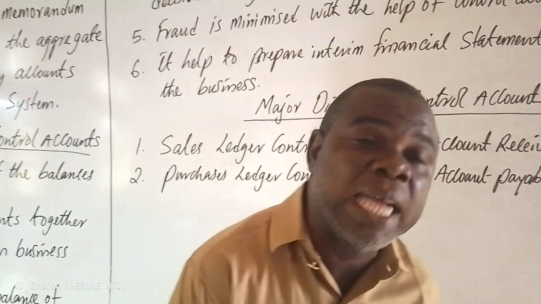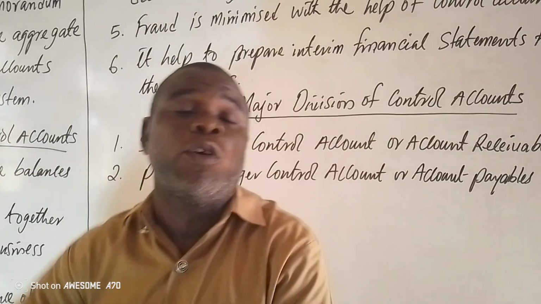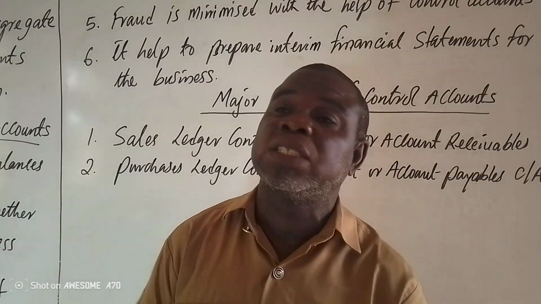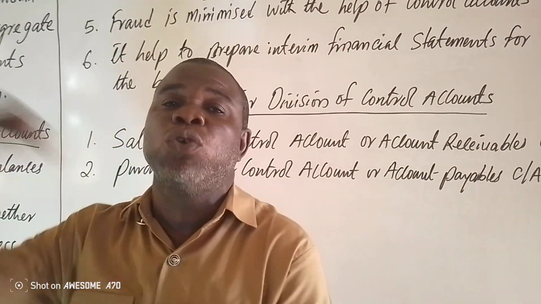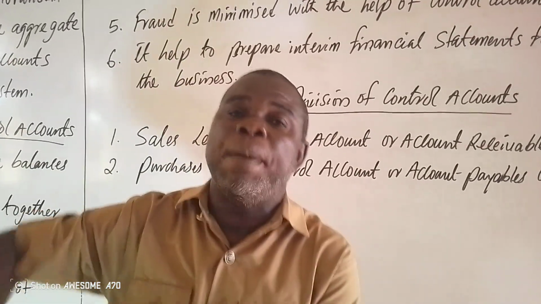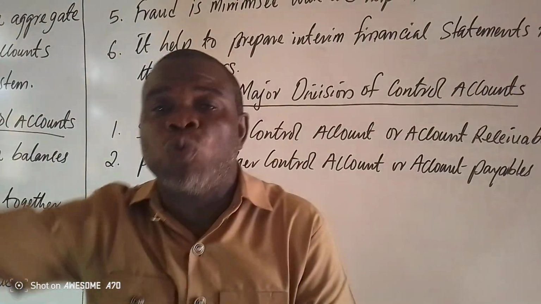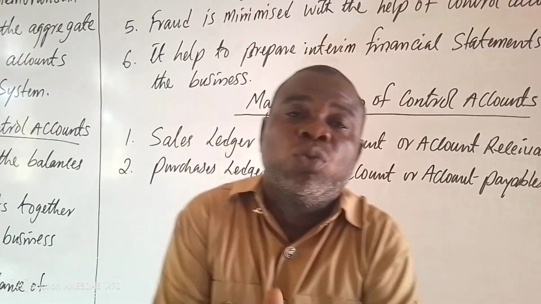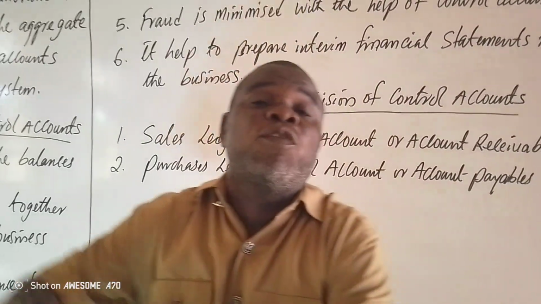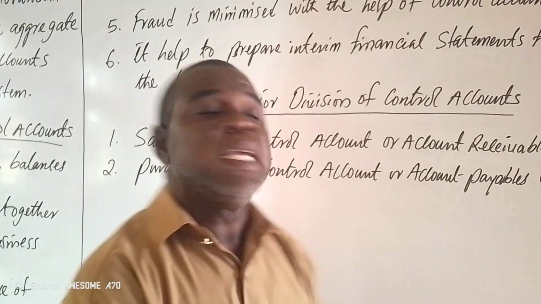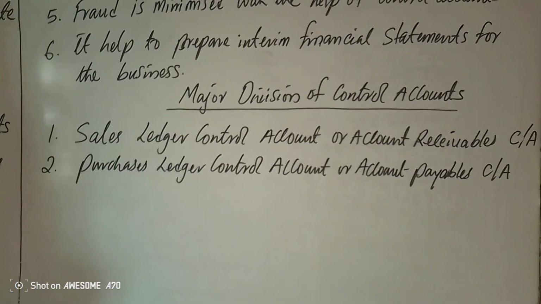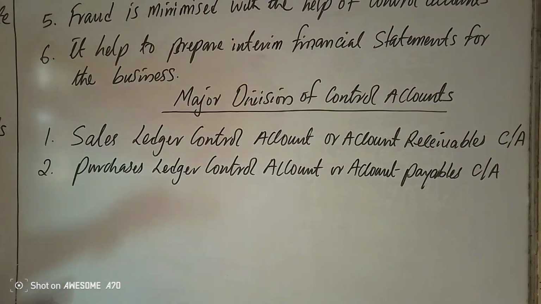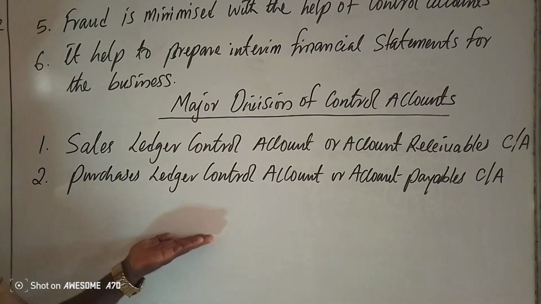When the business purchases goods on credit from suppliers, it will be recorded in the purchases control account, and subsequently payment for the goods either by cash or by cheque, any return afterward, any discount received, all the transactions that relate to the purchase of goods on credit from suppliers are recorded in the purchases ledger control account. So these are the major divisions of control account. We have others, but this is going to be the center of our concern.